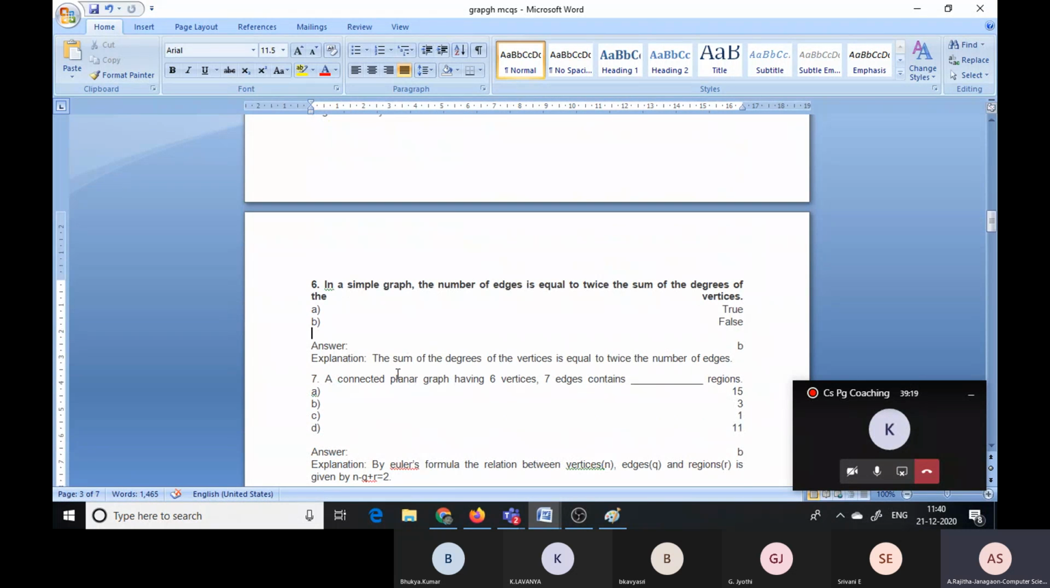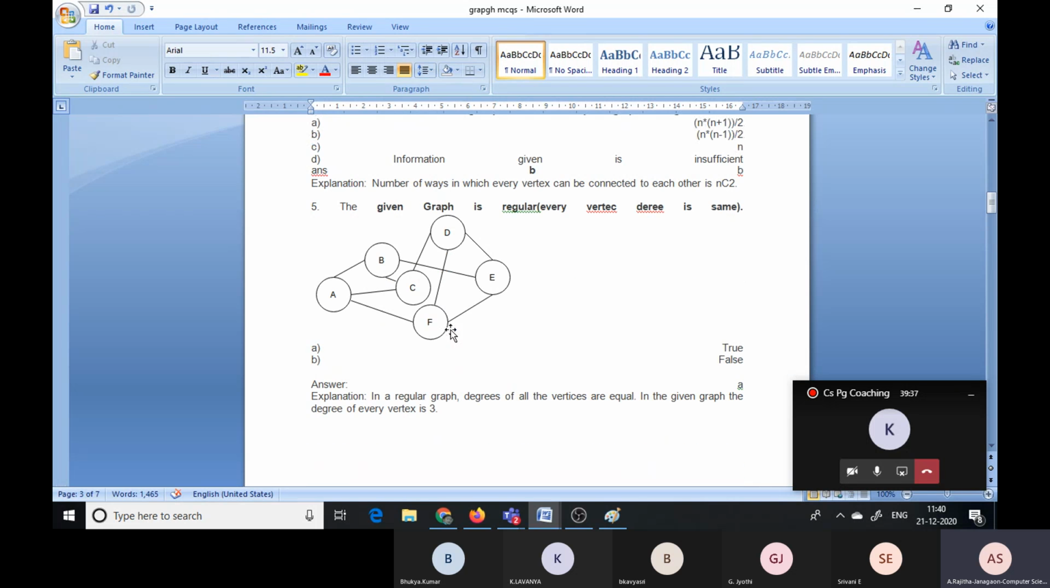Okay, now the sum of degrees of the vertices is equal to twice the number of edges. Here in the statement, in a simple graph, the number of edges is equal to twice the sum of the degrees. This is the problem. A simple graph can be a complete graph or a regular graph, because between them there are no multiple edges and no self loops. Therefore a regular graph or a complete graph can be a simple graph.